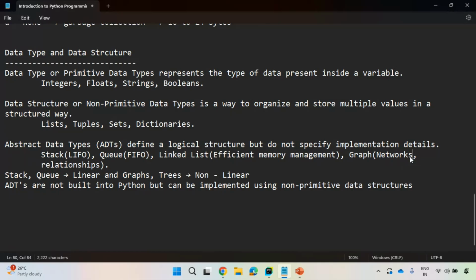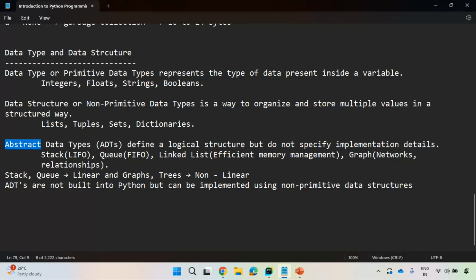If you want to implement some networks, relationships, you need to go for graphs. These I need to implement with the help of knowledge of primitive and non-primitive data types. I need to implement this abstract data type. So that's the name, abstract. They have been abstracted from primitive and non-primitive data types. This name itself says everything.